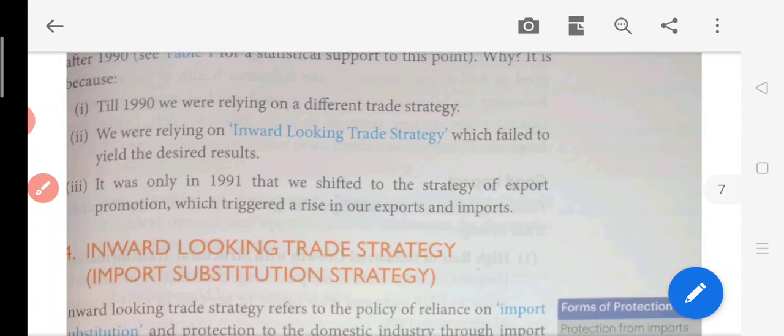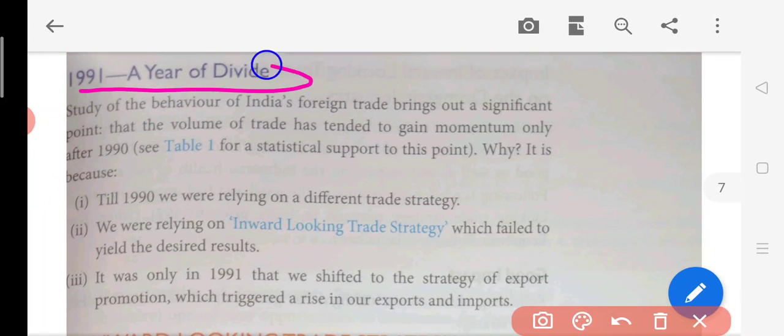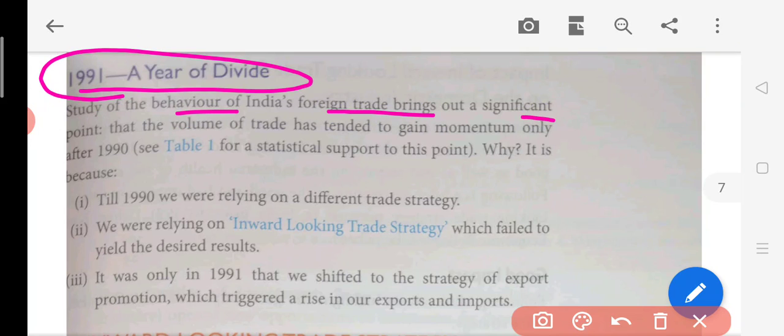Now, 1991 is the year of great divide. This can come as an objective-type question for 1 mark. What is the year of great divide? 1991. So why is this year called the year of great divide? Basically, the steady behavior of India's foreign trade brings out a significant point: the volume of trade has tended to gain momentum only after 1990.